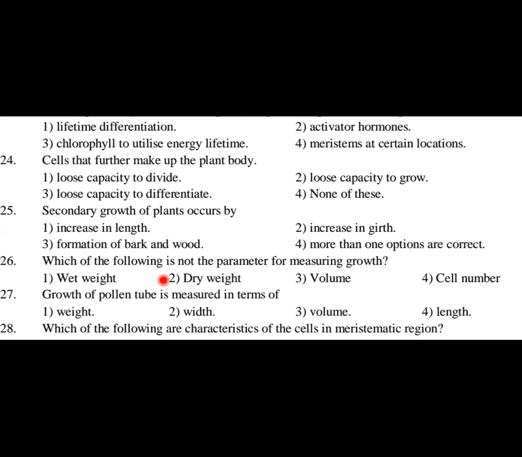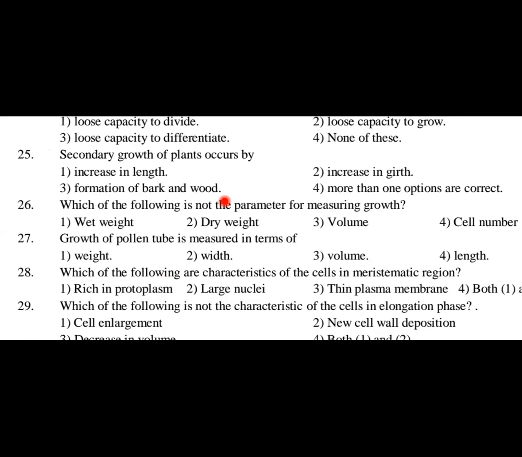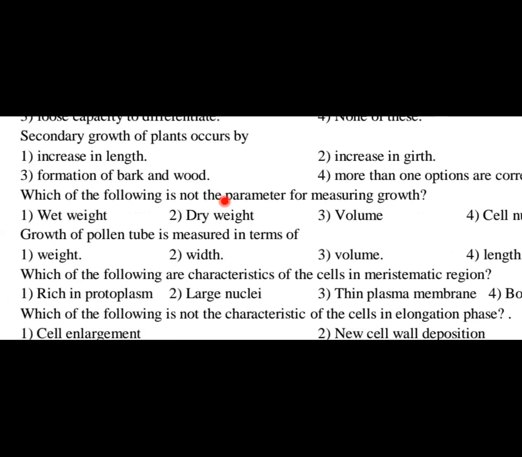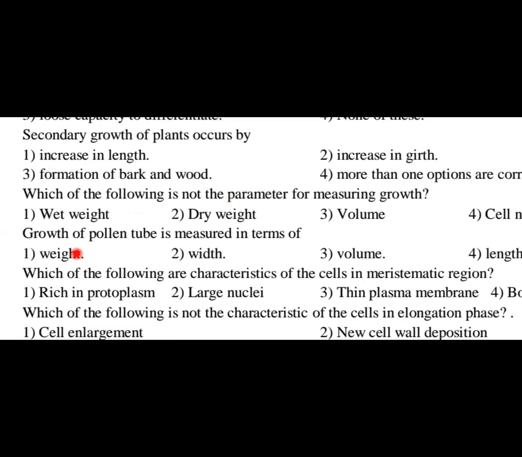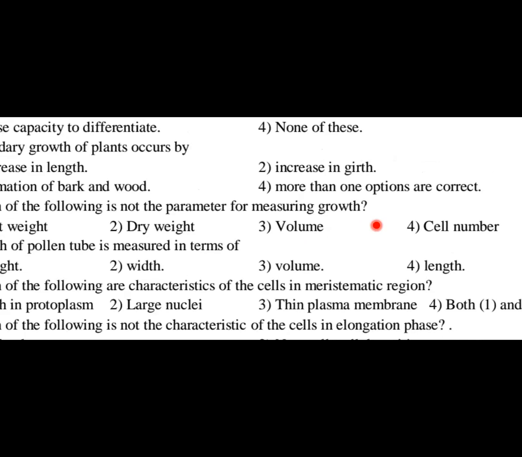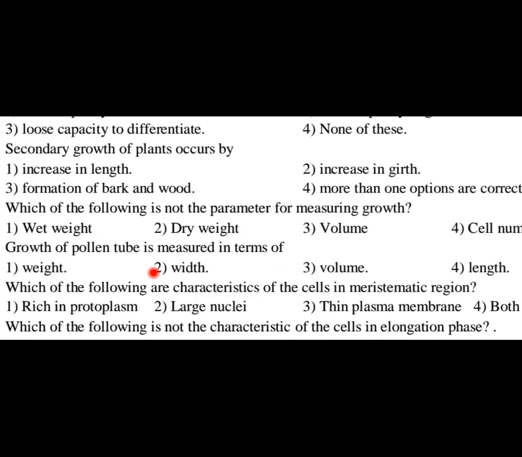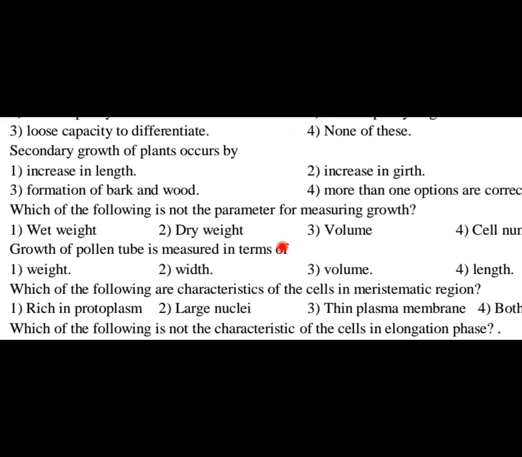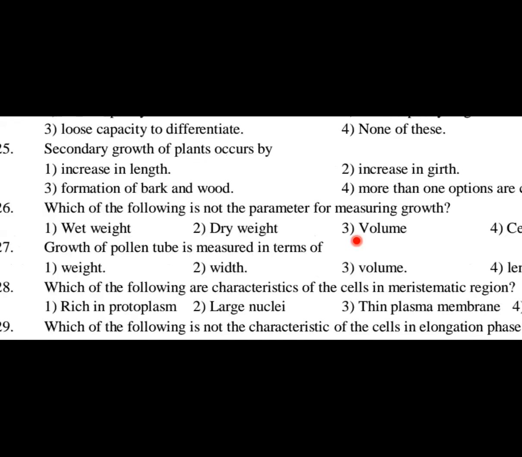Okay, now question number 26. Which of the following is not the permanent parameter for measuring growth? Which is not a parameter for measuring growth? Wet weight, dry weight, volume, and the last one is the cell number. As per your NCERT, the major methods for understanding plant growth, dry weight is mentioned. Yes, that is right. Volume as well as the cell number. Hence, we are left out with the option that is nothing but wet weight. So option number 1 is the right answer here.